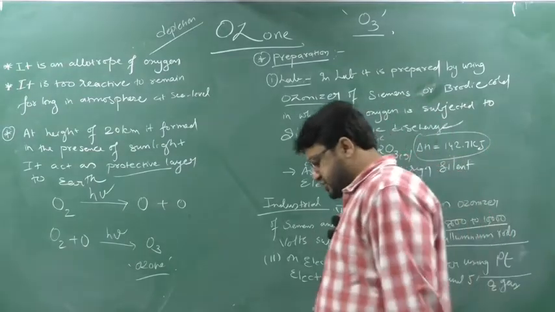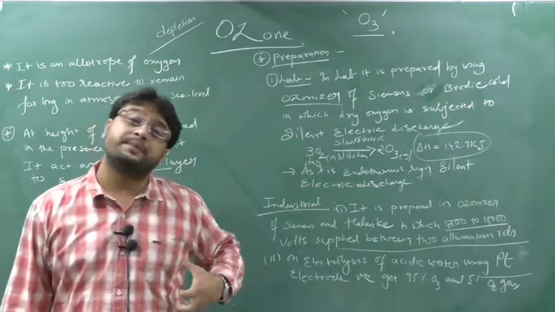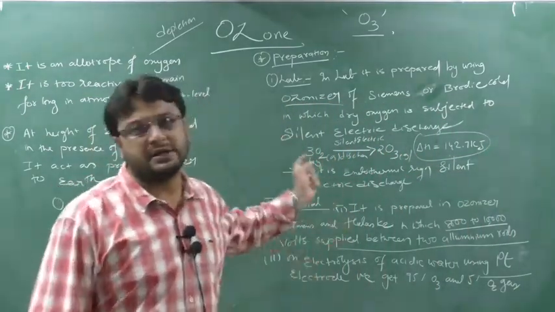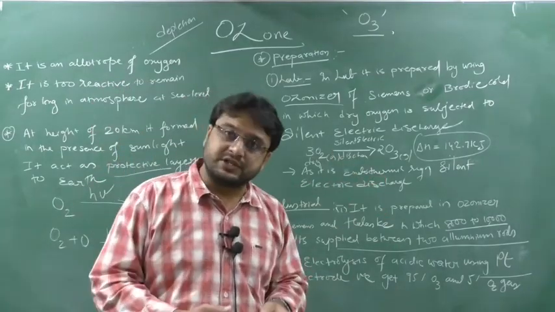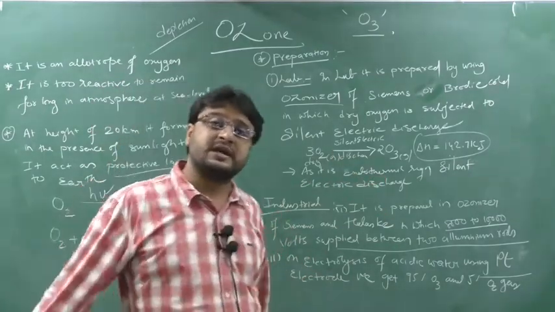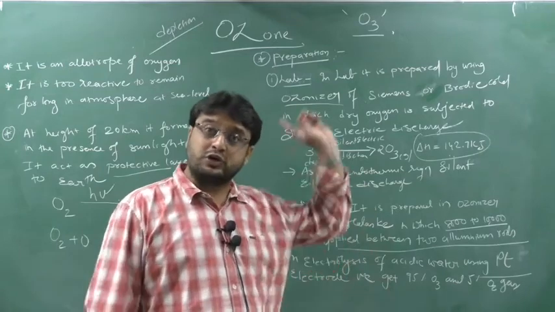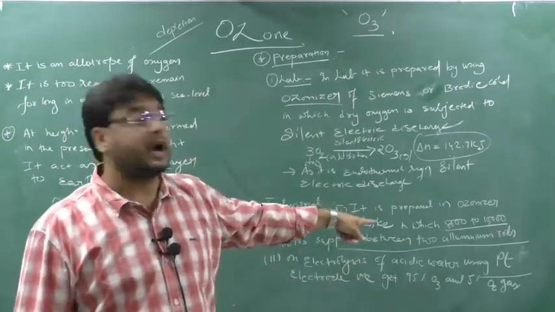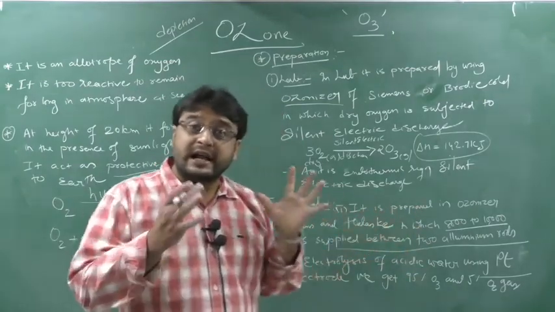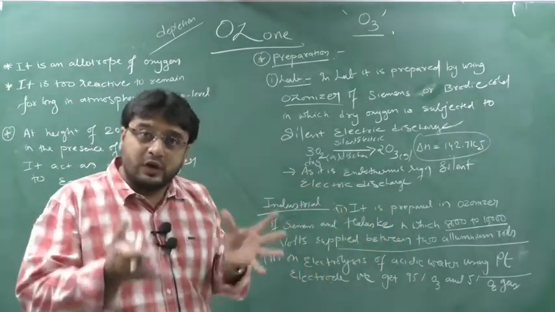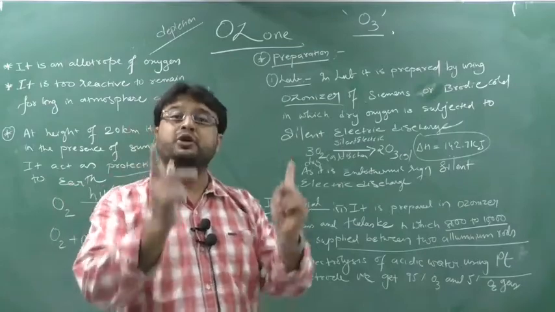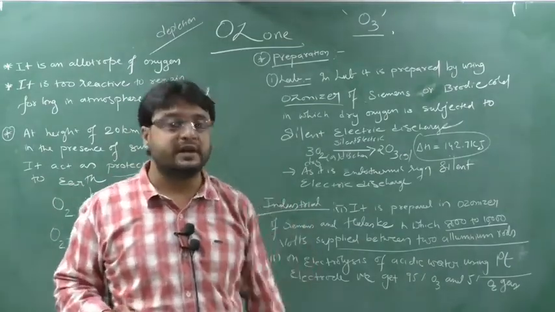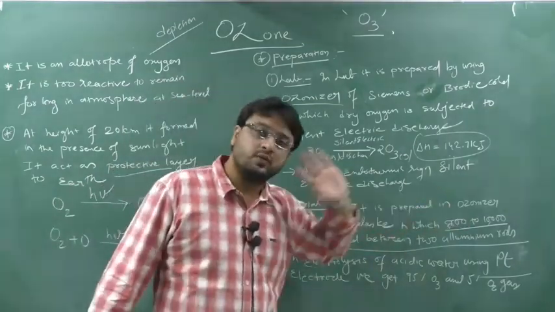Next is the industrial preparation. In industrial preparation, we are using a machine or ozonizer known as the Siemens and Halske apparatus, in which we pass dry oxygen gas at nearly 8000 to 10,000 volts of electric discharge in the presence of aluminium electrodes. So the electric spark is generated between two aluminium electrodes, at 8000 to 10,000 volts.